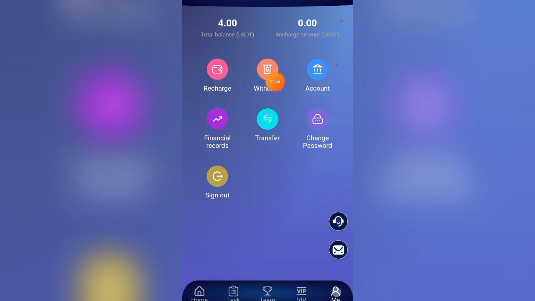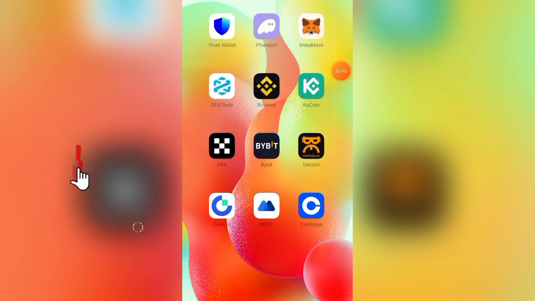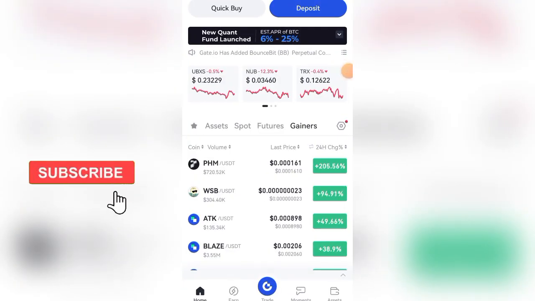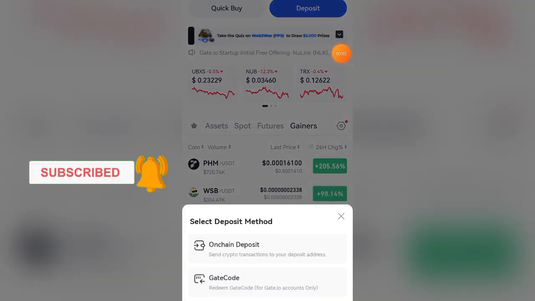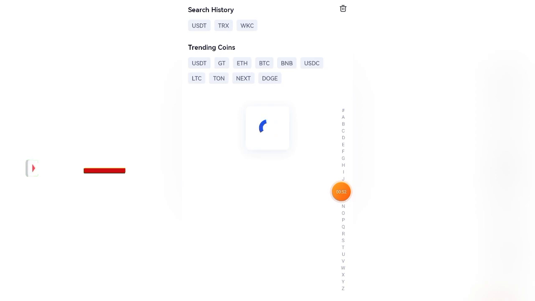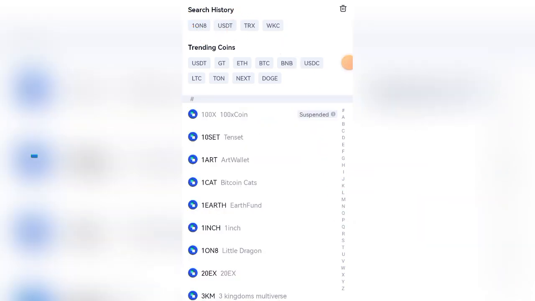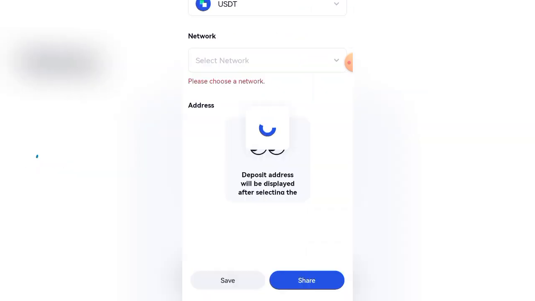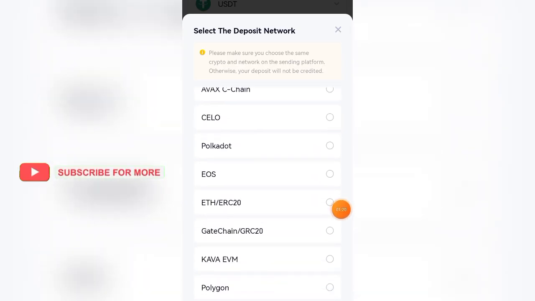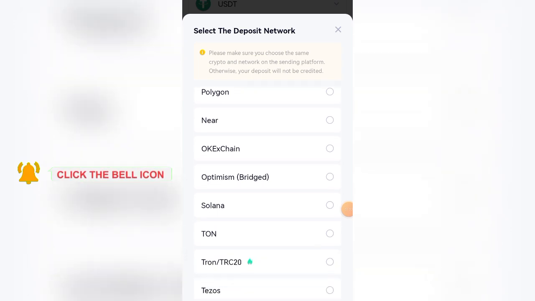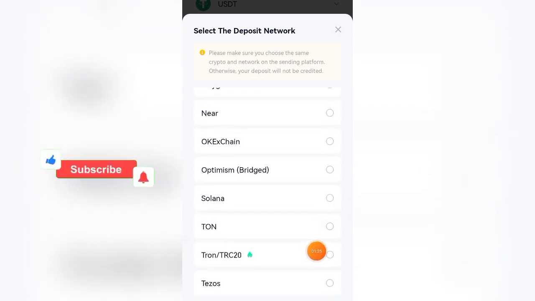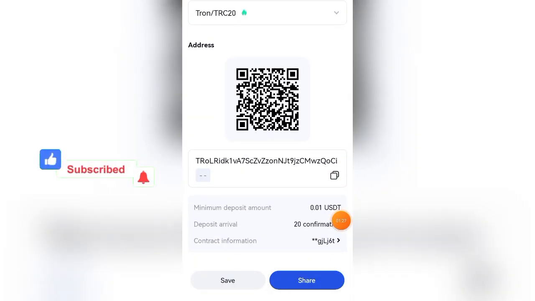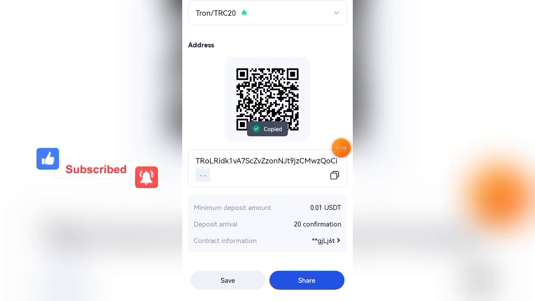You see my account, you see withdraw, you see recharge. I'm going to click on withdraw now to withdraw this money. To do that, I'll come to my exchange and copy my USDT wallet address. So select USDT. Down here, I'm going to look for Tron TRC20 because that's what I'm going to use to withdraw. This is Tron TRC20. I'll select it and then copy my wallet address.